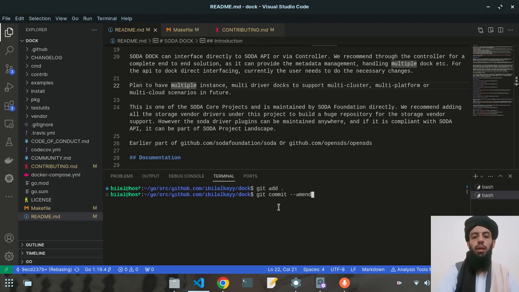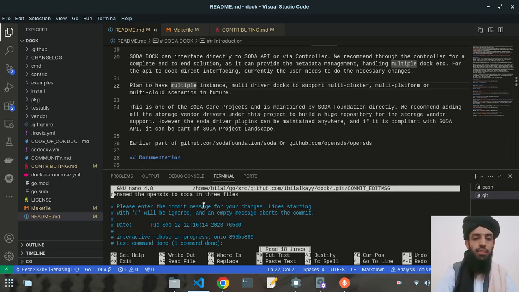So this will commit them into the existing branch. All right, so there is no need for me to create a new branch. Instead, it will commit all the changes into the existing branch. So I will write the amend sign for it. All right, so let's press enter on this.